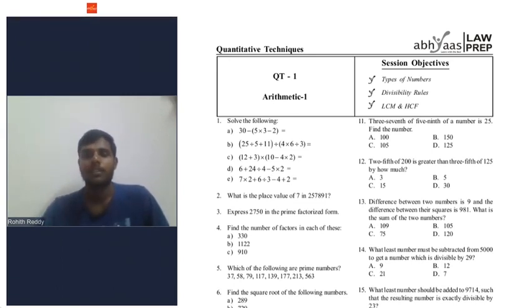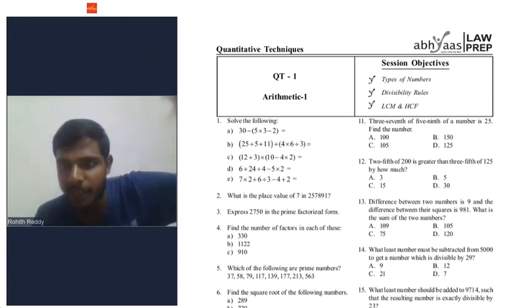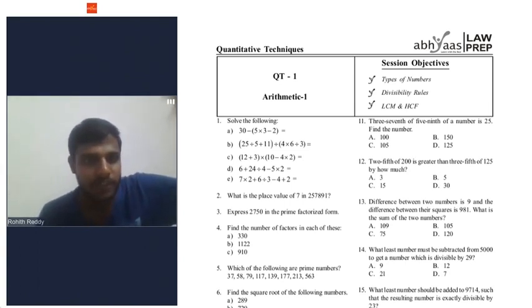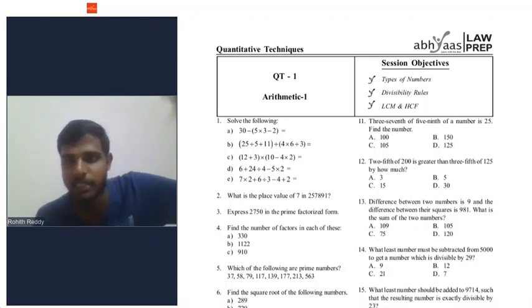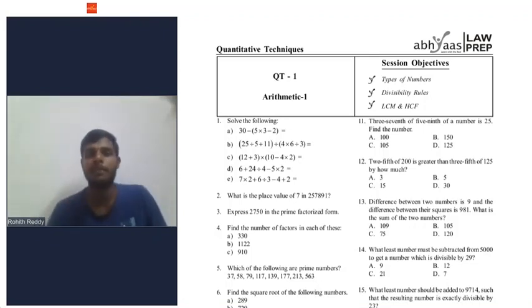Yeah. What is the divisibility rule of 3? We have to add all the digits. If the sum of the digits is divisible by 3, the whole number is divisible by 3. So what should be replaced with k so that the resultant number is divisible by 3?